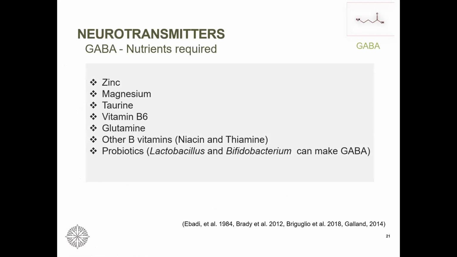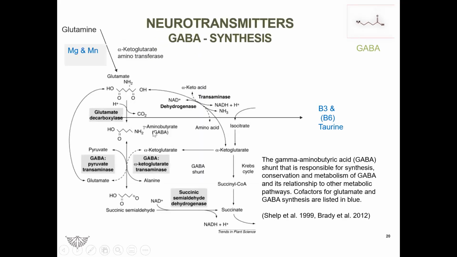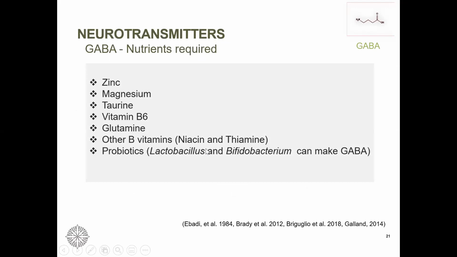Now, zinc help release GABA because it activates vitamin B6. It converts B6 pyridoxine into pyridoxal 5-phosphate, and it is also a cofactor of glutamate decarboxylase. This is the enzyme here. Okay, that is making GABA. The magnesium, taurine, glutamine, and other vitamin Bs are also cofactors.